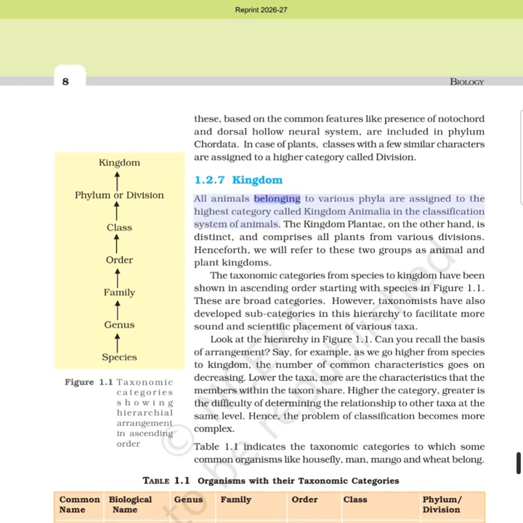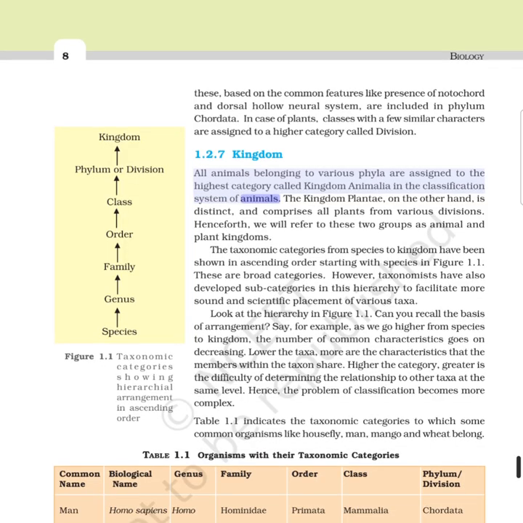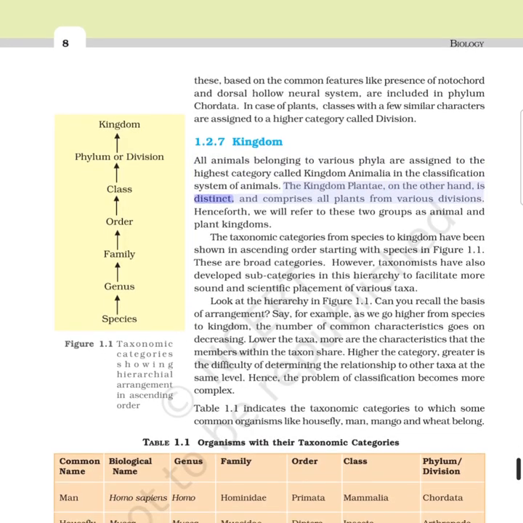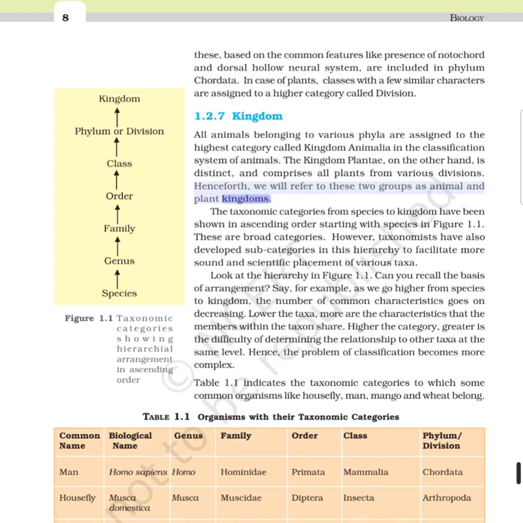1.2.7 Kingdom. All animals belonging to various phyla are assigned to the highest category called Kingdom Animalia in the classification system of animals. The kingdom Plantae, on the other hand, is distinct and comprises all plants from various divisions. Henceforth, we will refer to these two groups as animal and plant kingdoms.